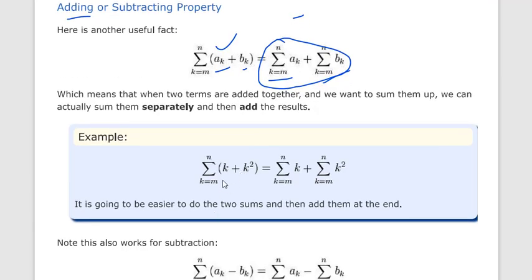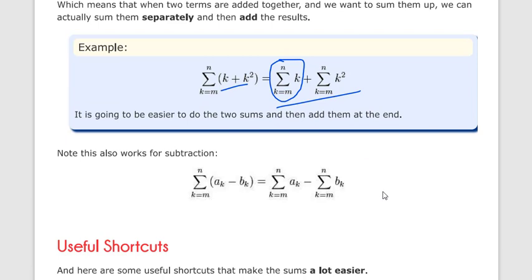So we do not have to first add the sequences and then sum. We only have to take the summation of one equation, the summation of the second equation, then add the answers. So it gets easy and better for calculation.